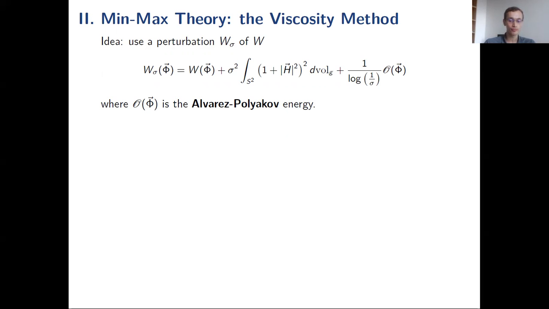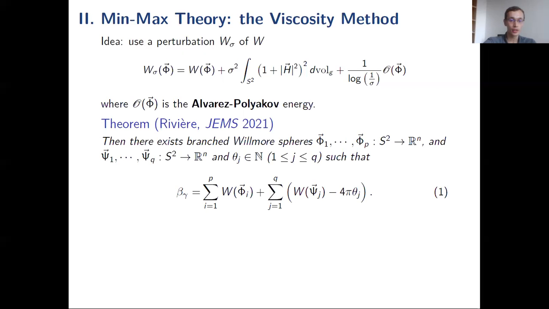It's not very important. It was introduced by Tristan Rivière in a variety of settings, for example, also for minimal surfaces. And he showed that by taking this parameter σ going to 0, this min-max value was attained by branched Willmore spheres. So they won't be smooth. They might have branch points where the conformal factor will go to 0.